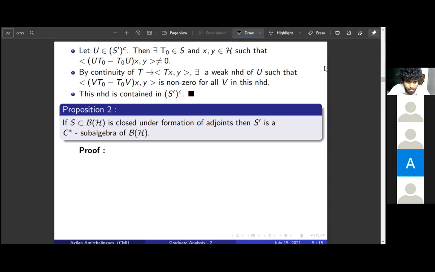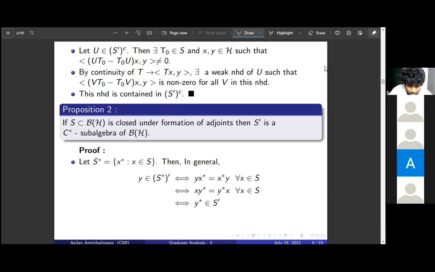So we look at the commutant of the adjoint in general. We take a point y in S star dash, which is the commutant of S star. So y commutes with all the points in S star. This is equivalent to saying that y commutes with all x star such that x is in S, by definition of S star.